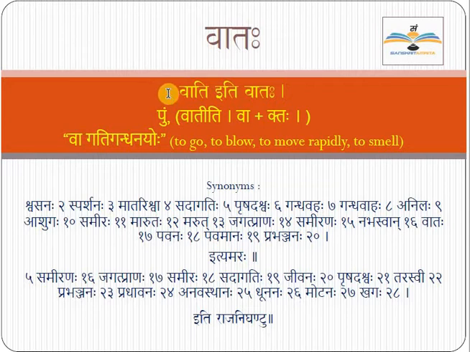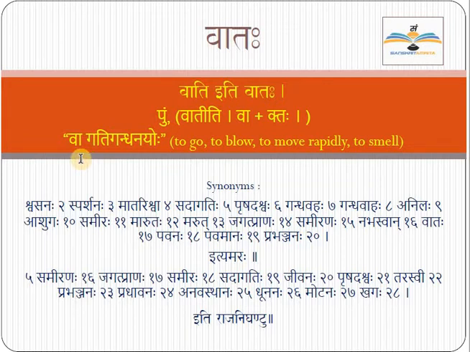Now what is Vati? Vati is a verb form, right? And the root verb is Va. Here you read, Va is the root verb, and the meaning of Va is Gati, gandhanayoho. Gati means to go, gandhanayoho means to smell. Clear? So the root verb va is used for two purposes: to go, to blow, to move rapidly, or to smell. To go, to blow, or to move rapidly is the meaning of gati. Gati means moving, but to smell is different. So we have two different meanings of va, gati and gandhana.